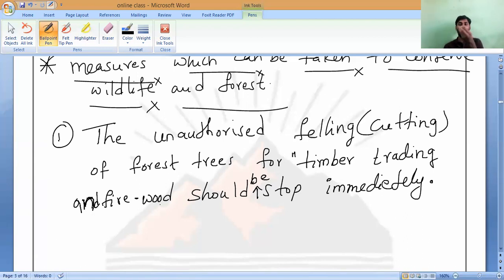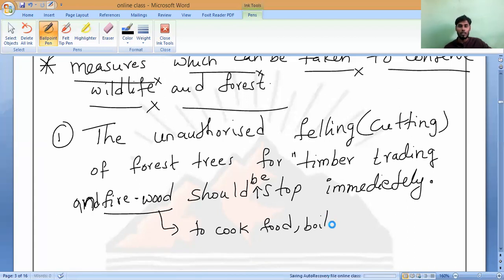Firewood means burning, cooking food, and all hotels will use it, correct? What is firewood? Firewood means to cook or boil water and all. We keep it in some kind of stoves. Yes, sir. That is called firewood. Understand? To cook food and all. You can note it down: to cook food, boil water. In hotels and all, they will use this gas. They won't use firewood. Have you noticed it?